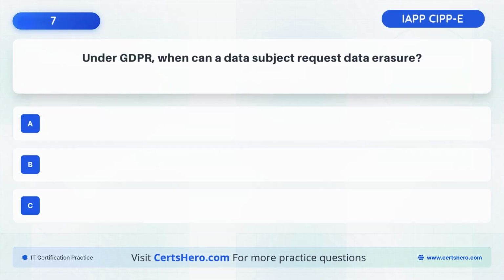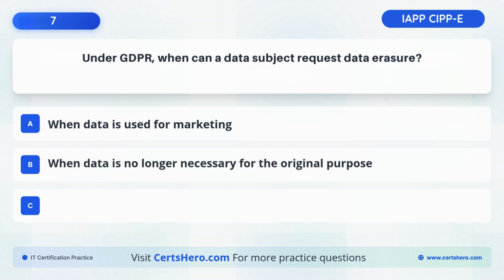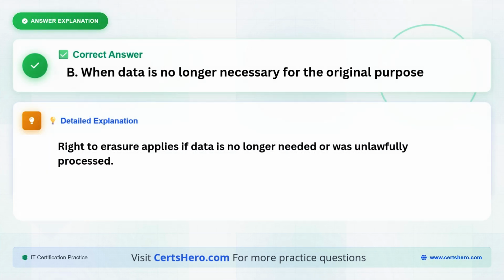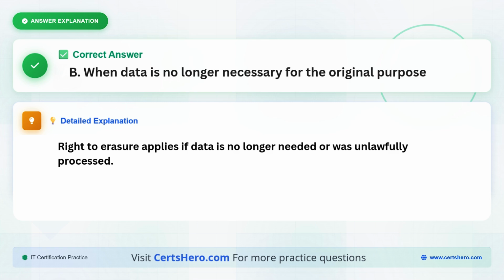Under GDPR, when can a data subject request data erasure? A. When data is used for marketing. B. When data is no longer necessary for the original purpose. C. When data is stored in the cloud. The correct answer is B. When data is no longer necessary for the original purpose, because right to erasure applies if data is no longer needed or was unlawfully processed.